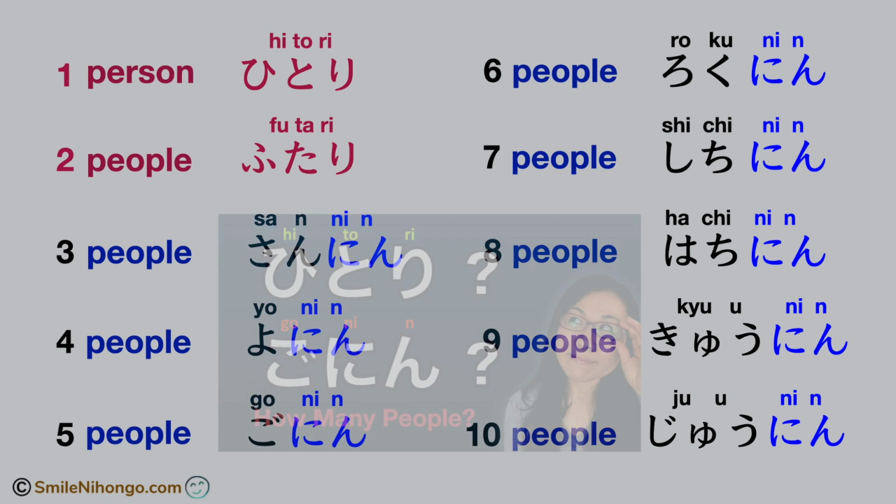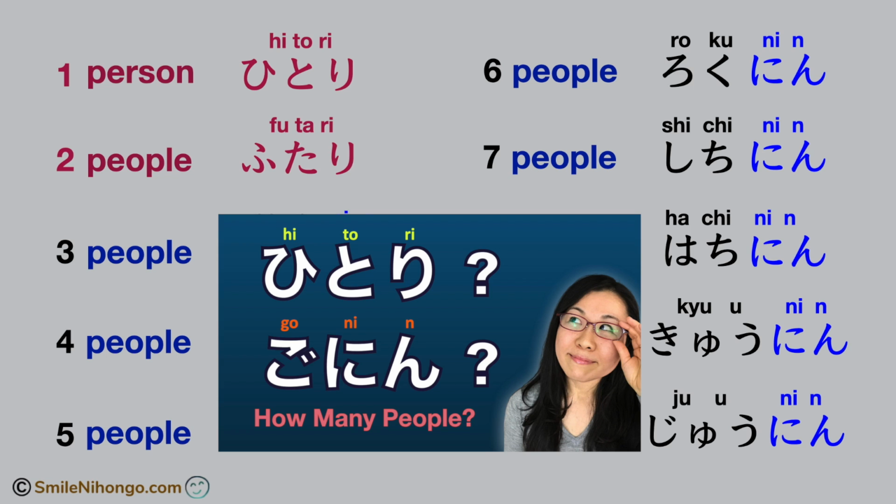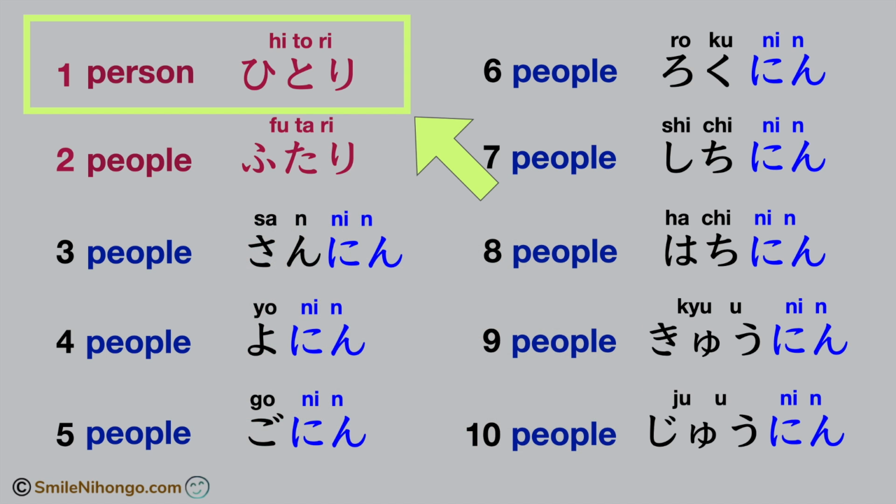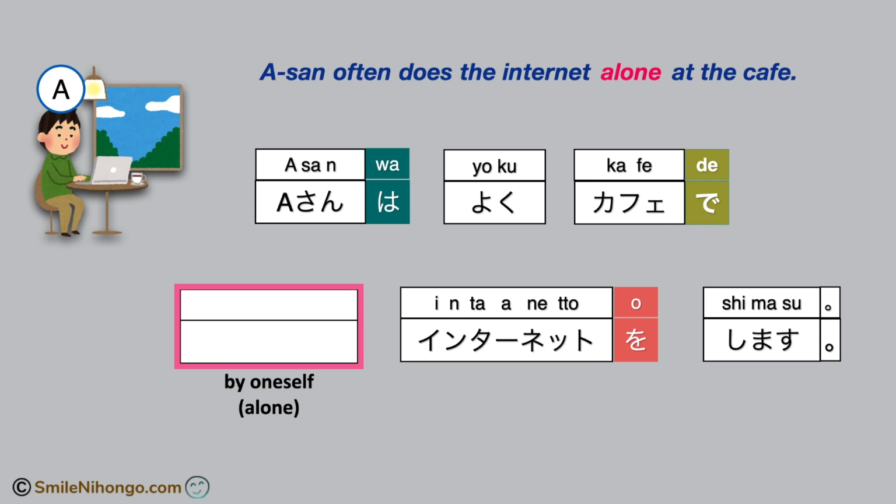Let me bring you back to the previous lesson when we learned how to count people. Do you remember that one person in Japanese is 一人? We use this one as a part of the adverb alone in Japanese. To say by oneself or alone, we say this. 一人で. You can use this word when you do something by yourself without any company.